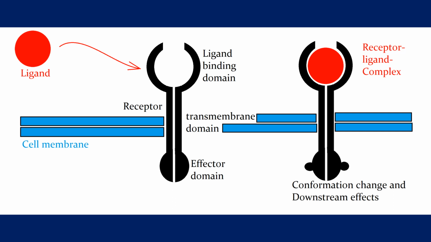There are some conformational changes also after the ligand binds with the receptor and forms receptor ligand complex. Then after these changes, there is initiation of signal transduction, and then the processes continue of cell signaling.